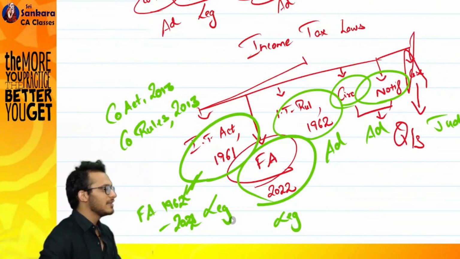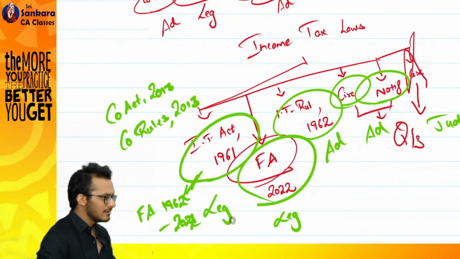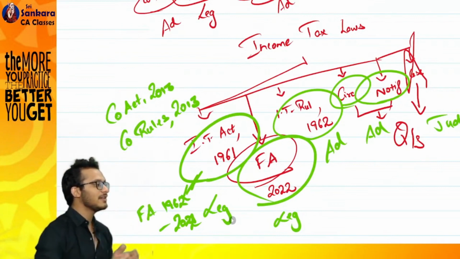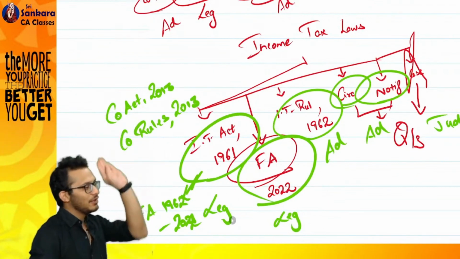What you're seeing right now is an Income Tax plus Finance Act combined book. But when you enter the market, you will have to read Income Tax separately, Finance Act separately, and merge the Finance Act into Income Tax on your own. How to read and interpret law, we'll do somewhere at the end of the batch.